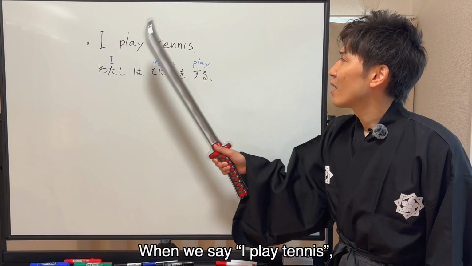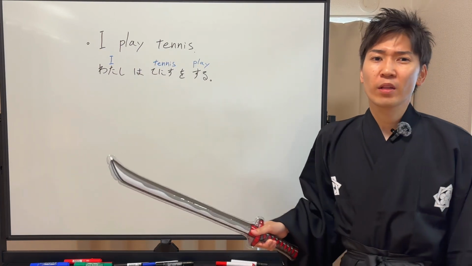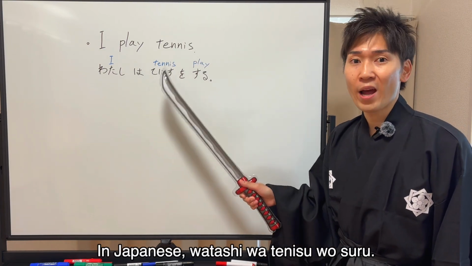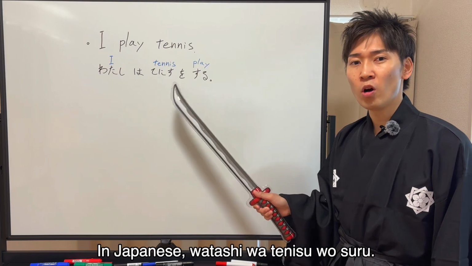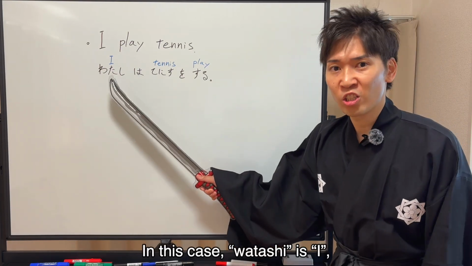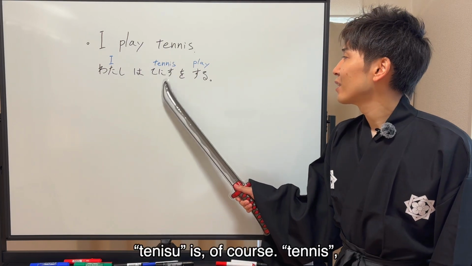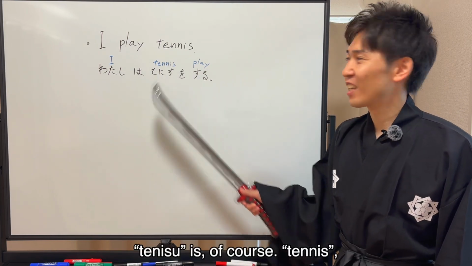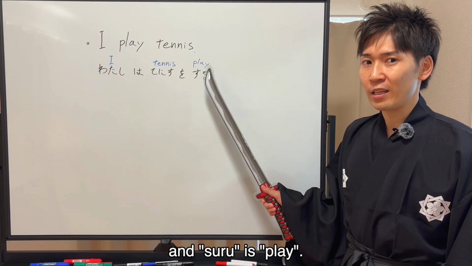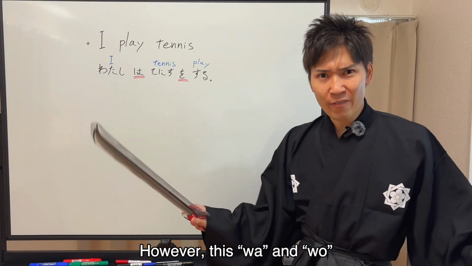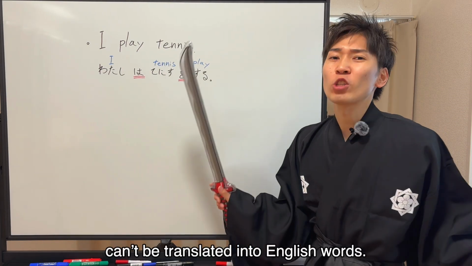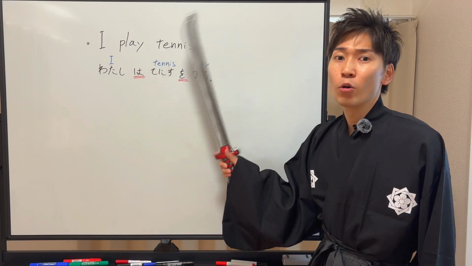When we say, I play tennis, in Japanese, 私はテニスをする。In this case, 私 is I, tennis is of course tennis, and する is play. Okay? However, this は and を can't be translated into English words.